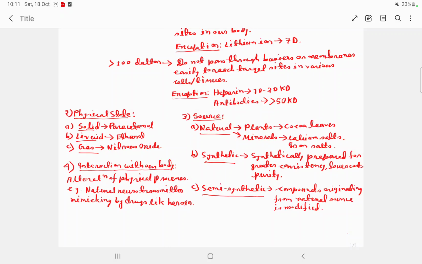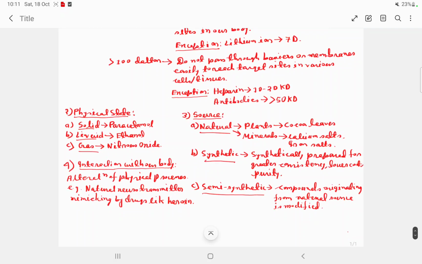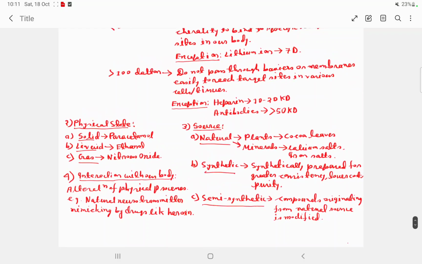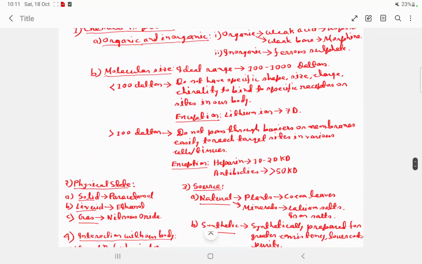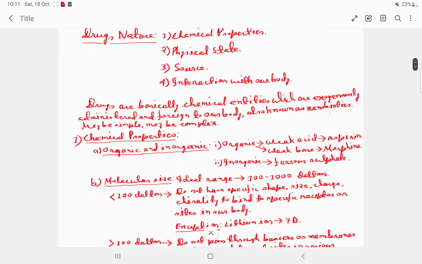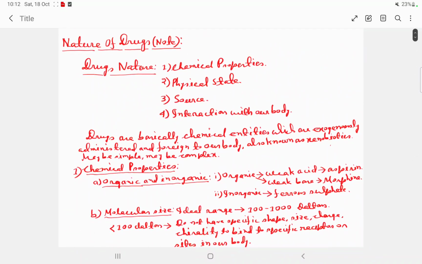So by mimicking the neurotransmitters, they may produce either beneficial effects or harmful effects, or sometimes they may produce drug dependence. So while selecting a drug, this should be taken into consideration, that is the nature of the drug, its chemical properties, physical state, source and interaction with our body.